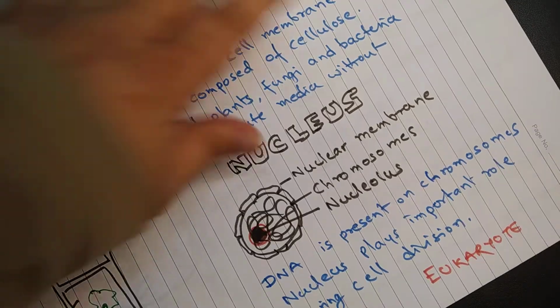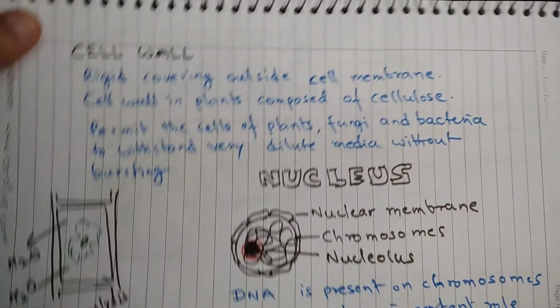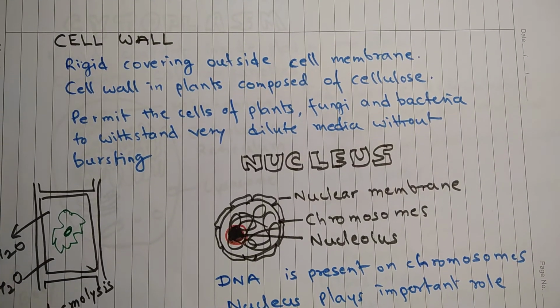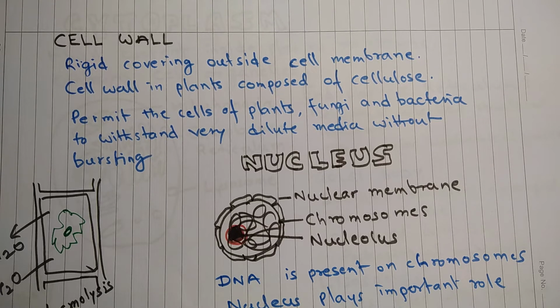Cell wall. Cell wall is the rigid covering outside the cell membrane. Cell wall is not present in animal cells. Cell wall is present in plants, fungi and bacteria. The cell wall in plants is composed of cellulose, and cell wall is a rigid structure, so it helps plants, fungi and bacteria to withstand very dilute media without bursting.